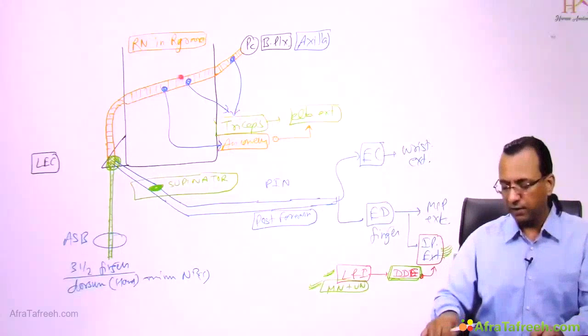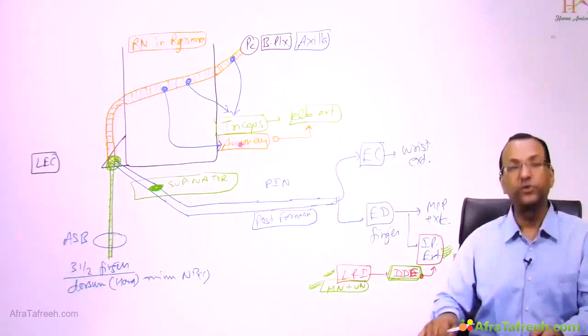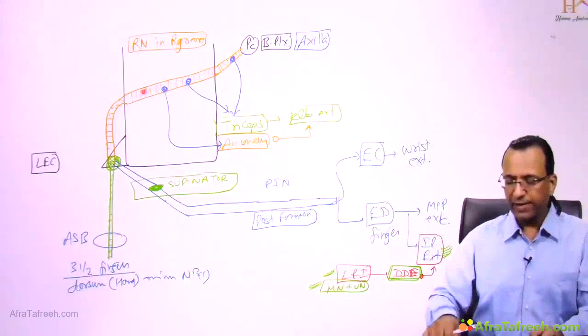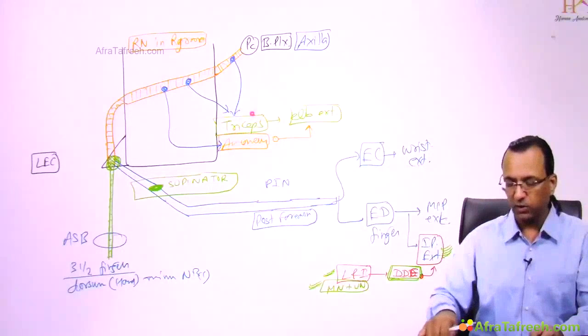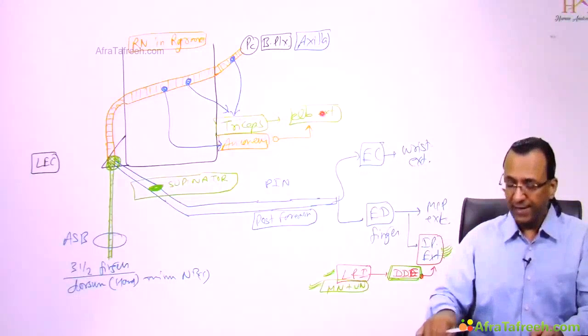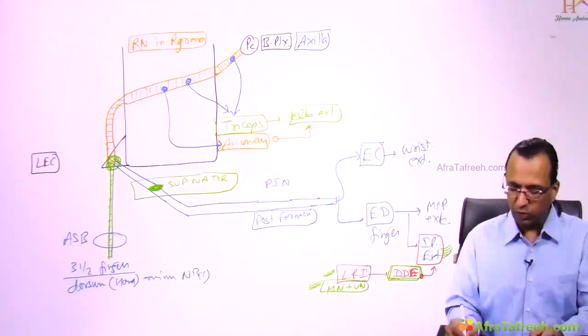Yes. And the radial nerve is giving a branch to anconeus in the radial groove. You mean to say the radial nerve is supplying the two muscles in the radial groove? Yes. And after supplying two muscles in the radial groove for elbow extension, it has come out of the groove and is supplying two more muscles.